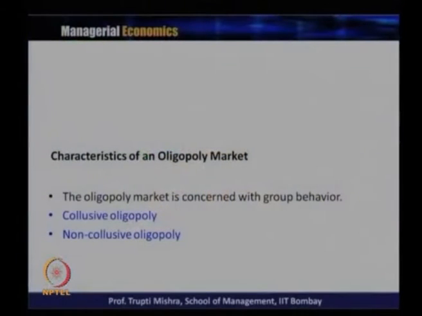Again, one more characteristic, and on that basis we can divide the oligopoly market into two kinds of market. One is collusive, another is non-collusive. Collusive oligopoly is one where all the firms, instead of competing with each other, collude with each other. So there is no competition, and the group behavior is that they all collude together to maximize profit. This is generally known as collusive oligopoly. And non-collusive oligopoly is when competition takes place between the oligopolist firms. Here they are still interdependent, but they are not in collusion; rather, they are competing with each other.